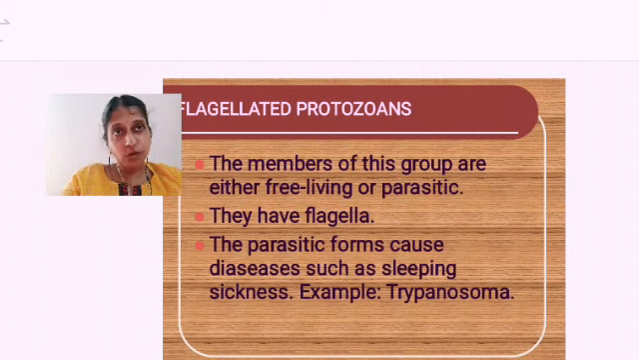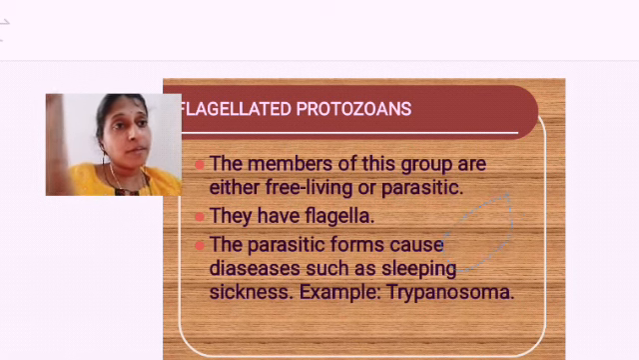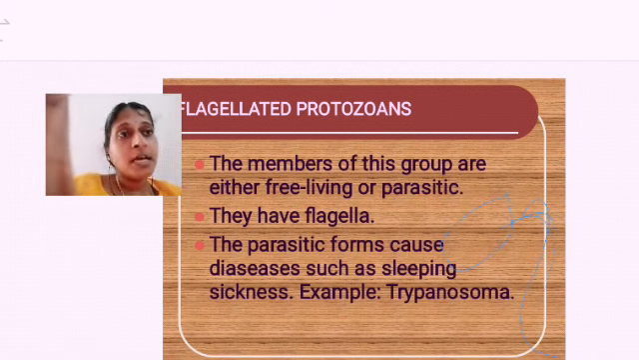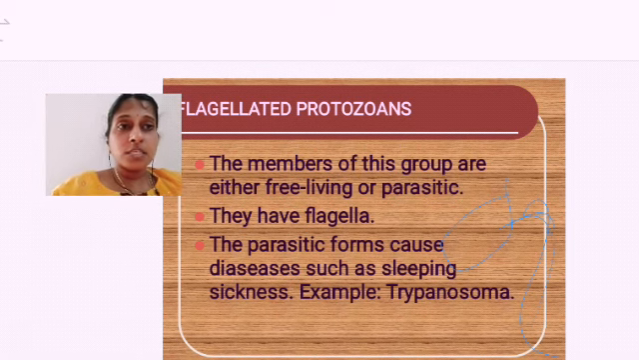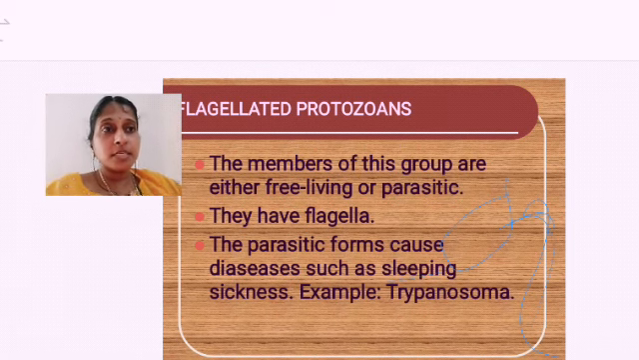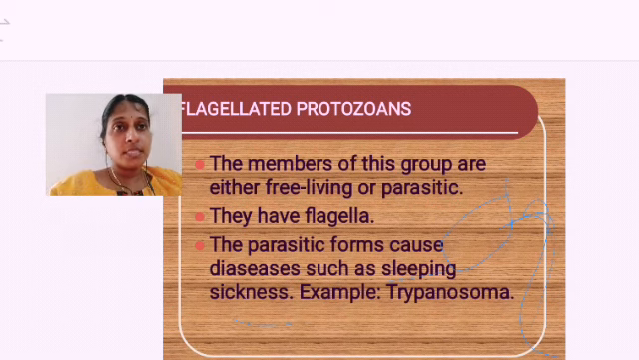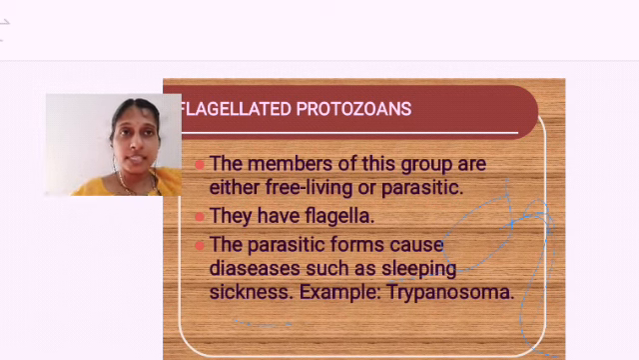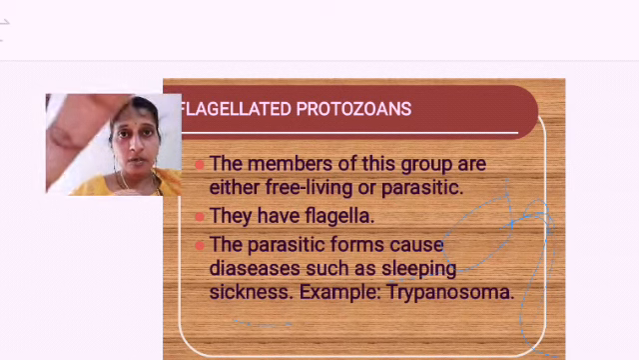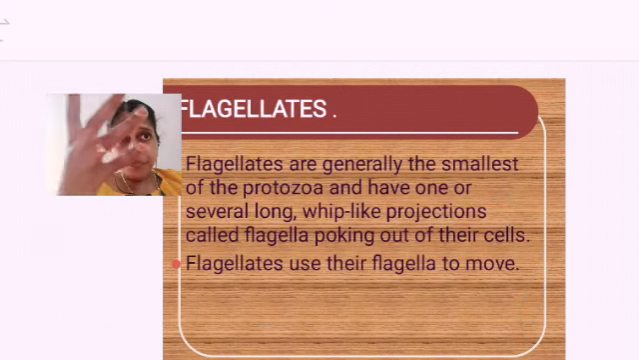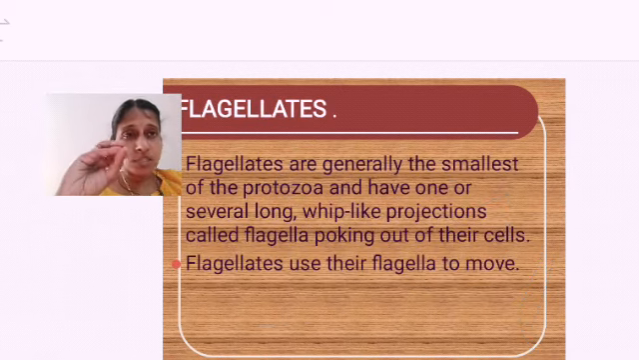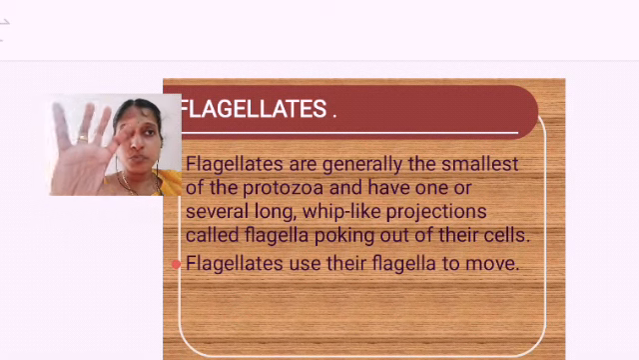They get into the living organism. And flagellated, so what do they have? They will be having flagella. The parasitic forms are causing diseases like what? Sleeping sickness, trypanosoma are diseases which are caused by whom? This flagellated protozoans. Flagellates are generally believed to be the smallest.